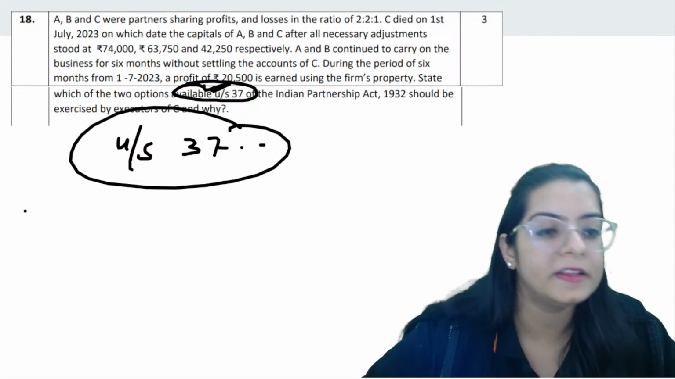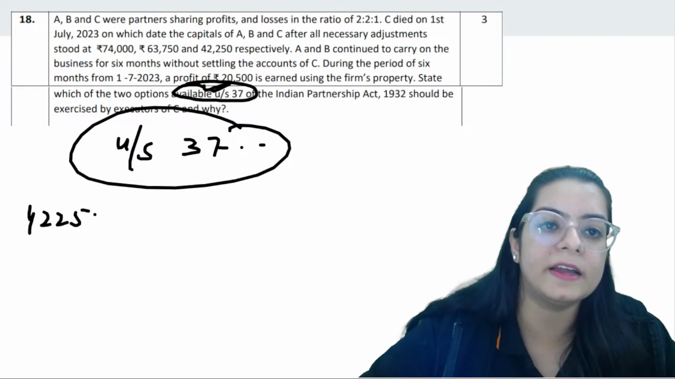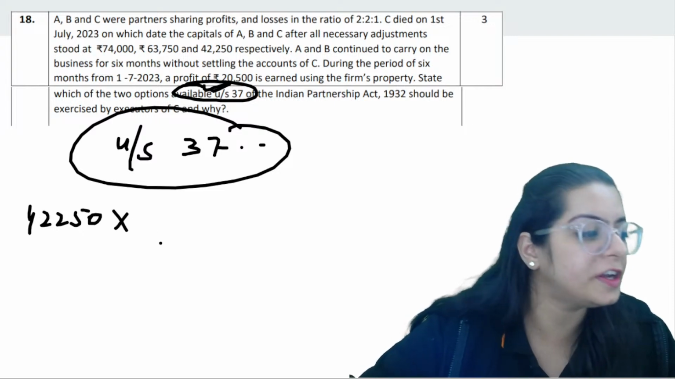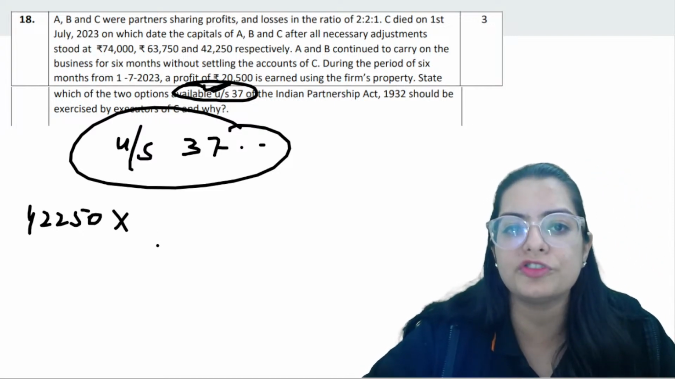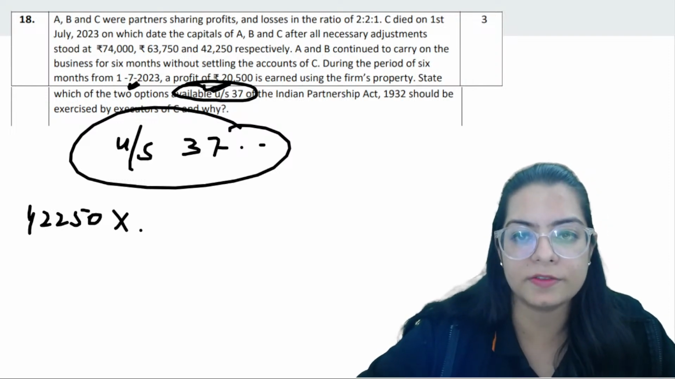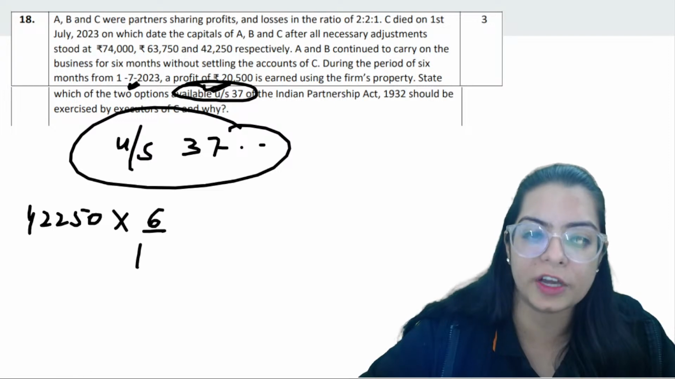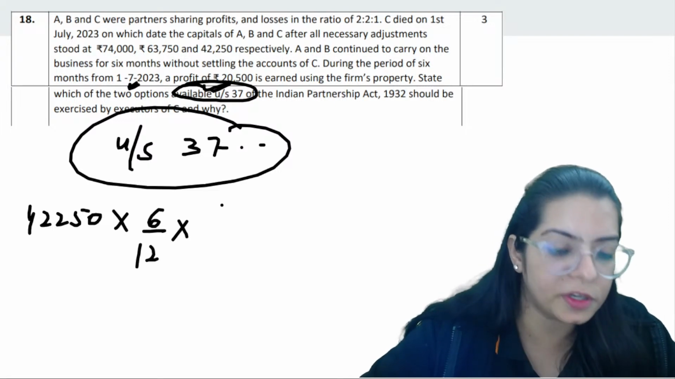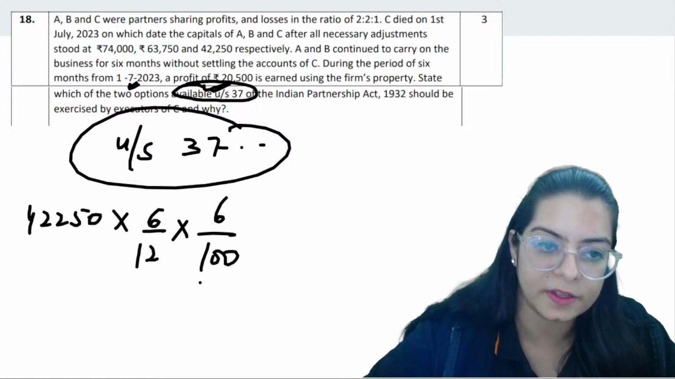One way is that you take the capital and charge the interest. For how many months are you going to charge the interest? If it is on 1/7, then 6 months' interest you will be charging. And the rate, if it is not given in the question, is 6%, right?